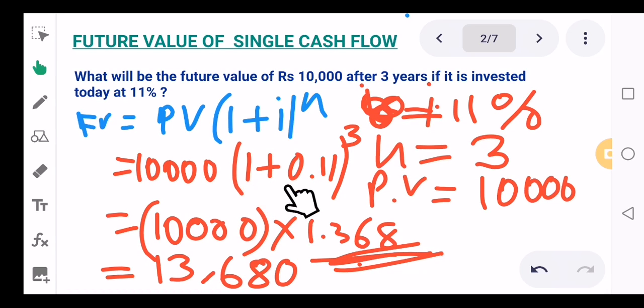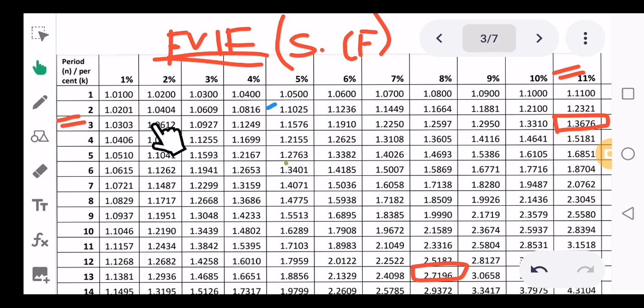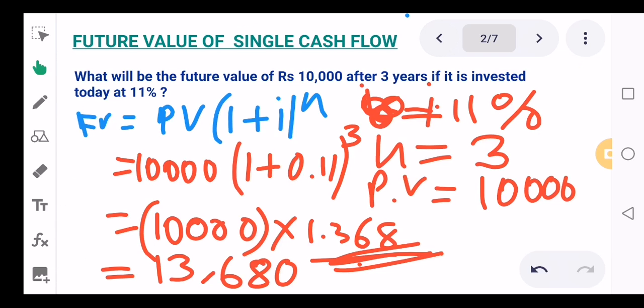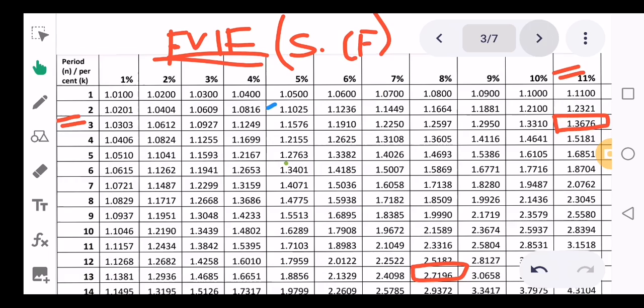So either you can calculate this 1 plus i to the power n, or you can use the tables. This table has all the values of 1 plus i to the power n. So what they have done is, instead of us calculating the values, they have just calculated and given us the values, and all that they expect is you just multiply with this particular factor. You can find it from the table and just multiply with the present value. They are just trying to help us out by giving the table so that we can do the calculation easily.